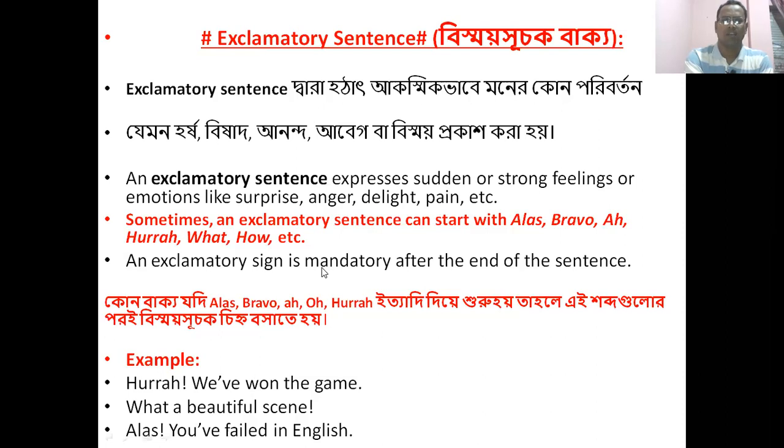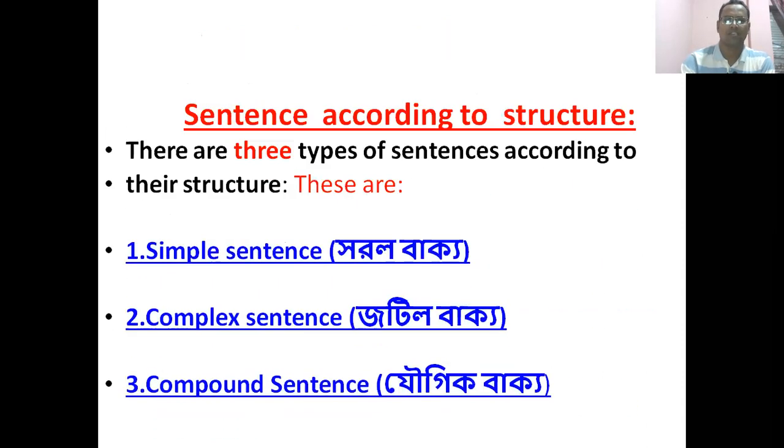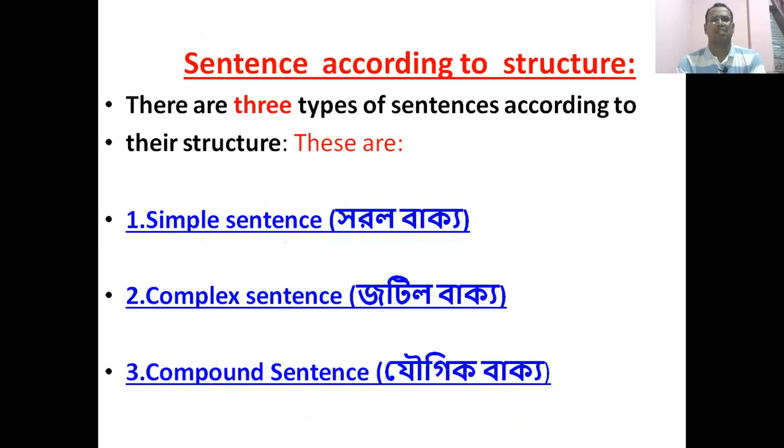Dear learner, you have learned 5 kinds of sentence according to their meaning, their examples, and their definitions. Let's see another 3 kinds of sentence according to the structure. There are 3 types of sentence according to structure. These are simple sentence, complex sentence, compound sentence.